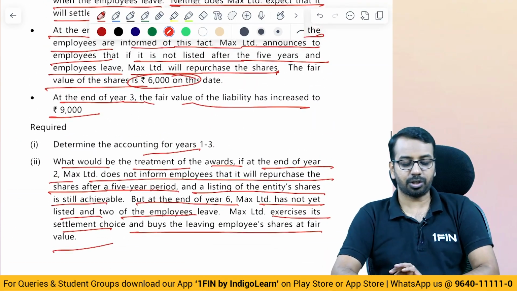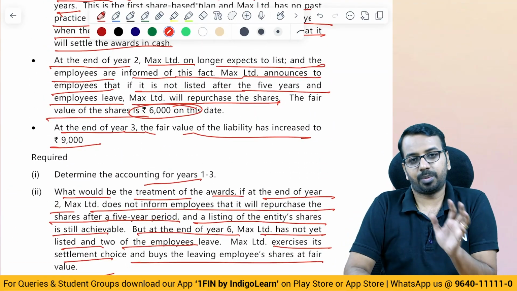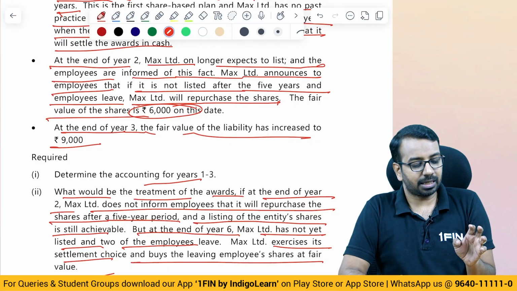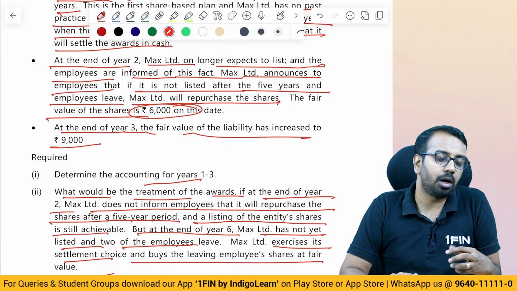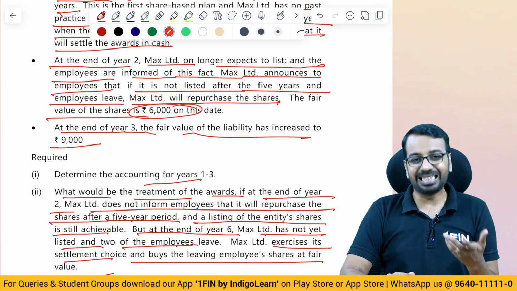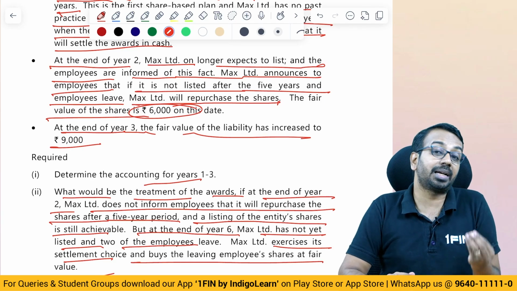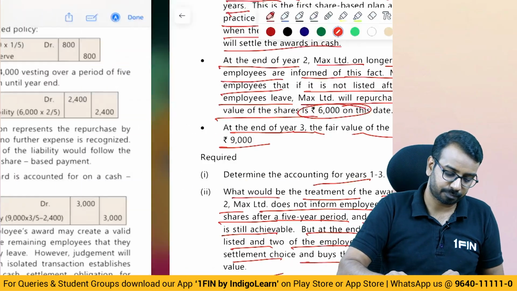A very interesting question. So first is, it's a share-based payment transaction. They have said that if we don't list, we will buy. Right now we are saying we will list. So there is no obligation or there is no intention, there is no expectation that it will be settled in cash.